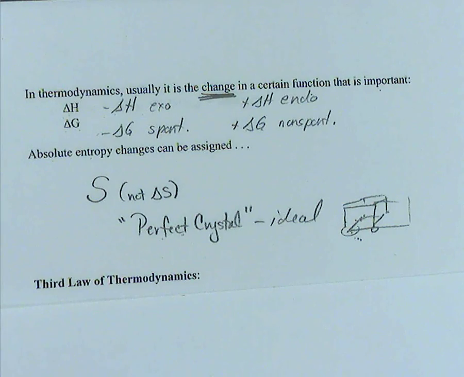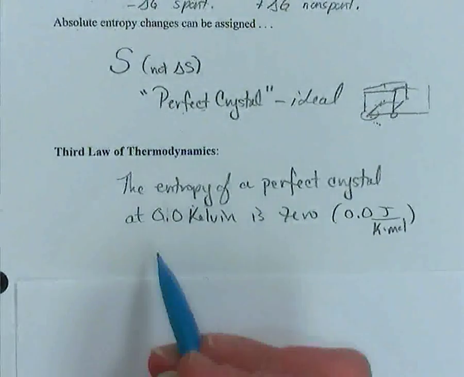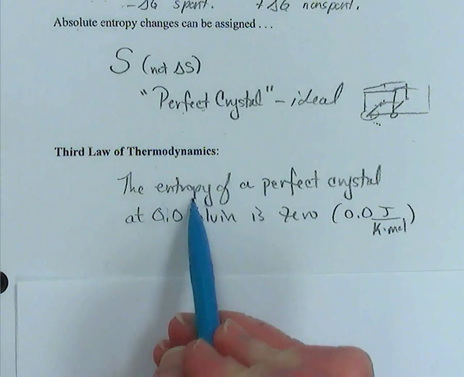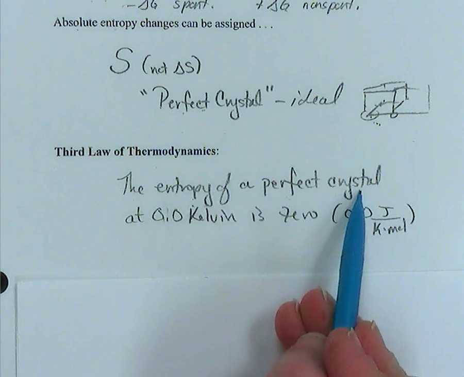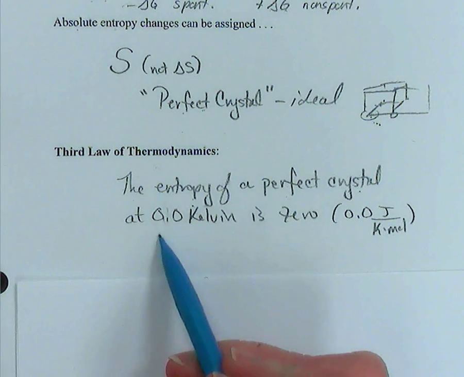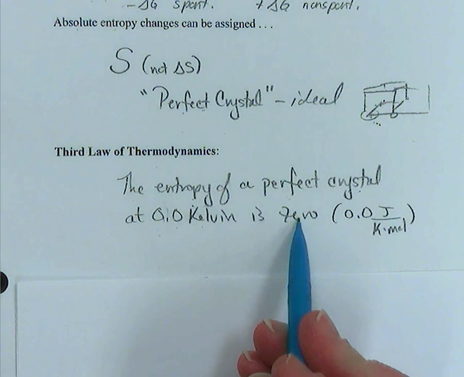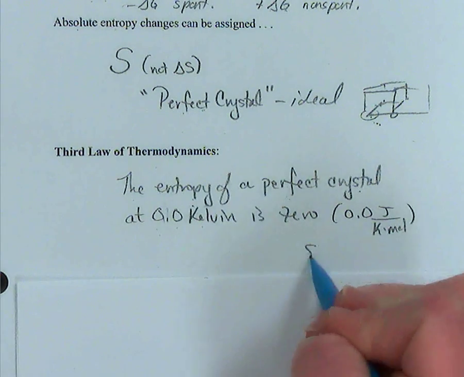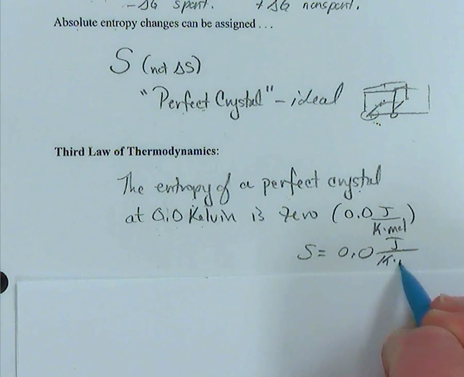Well, that is where the third law of thermodynamics comes in. The third law of thermodynamics tells us that the entropy of a perfect crystal, non-existent, just theoretical, but that could only happen at 0 degree Kelvin when there's no molecular motion or atomic motion, well, the entropy then would be 0. And the entropy would be equal to 0, and the common units are joule per Kelvin mole.